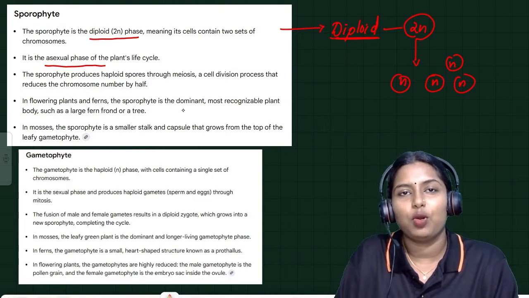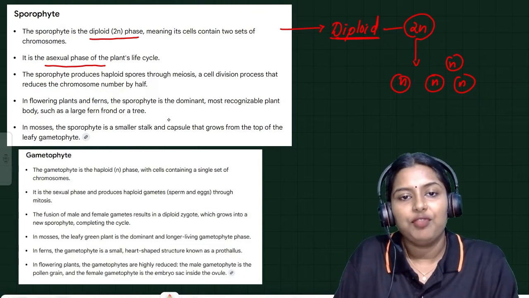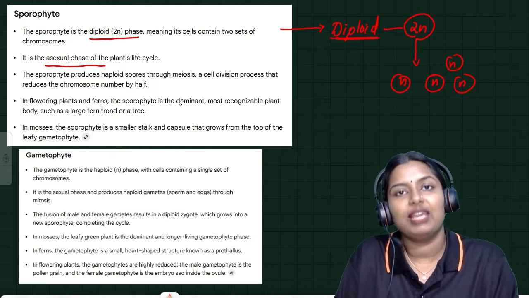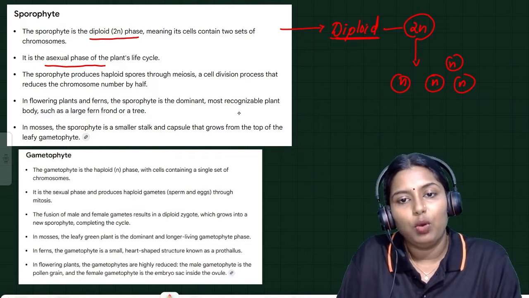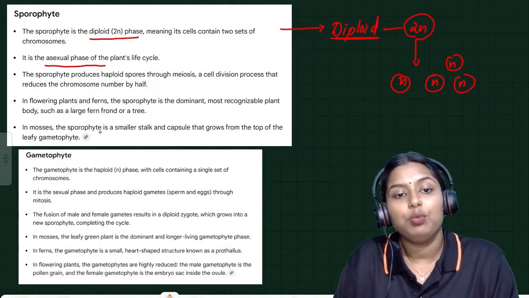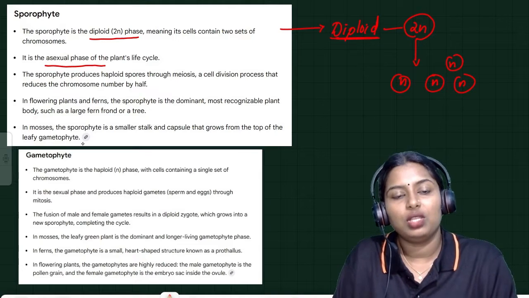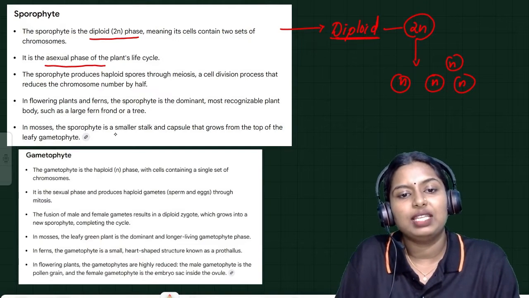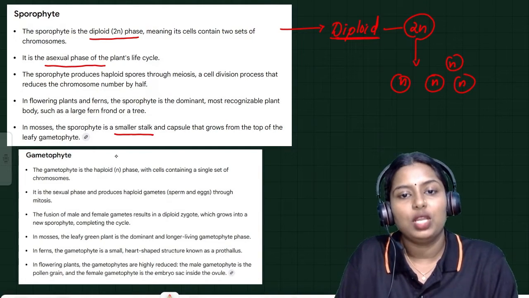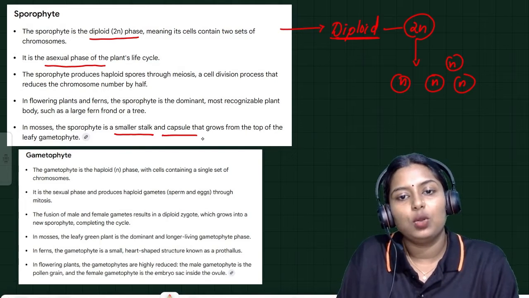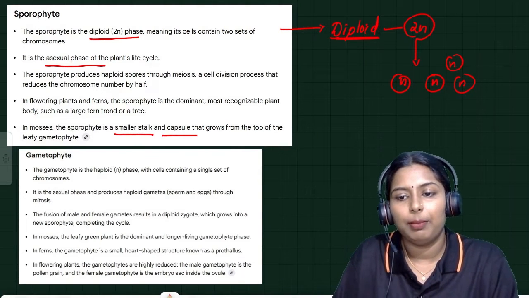We can see the sporophytic structure in flowering plants and in pteridophytes like ferns. But in mosses, the bryophytes, the sporophyte is a smaller stalk and capsule that grows from the top of the leafy gametophyte.